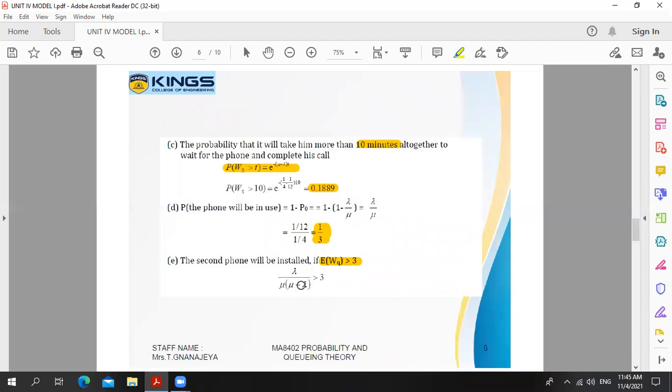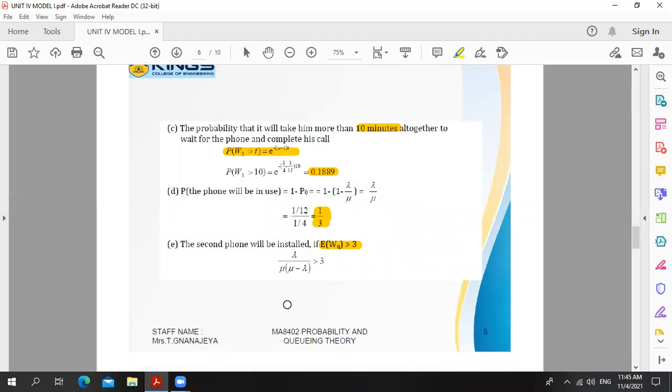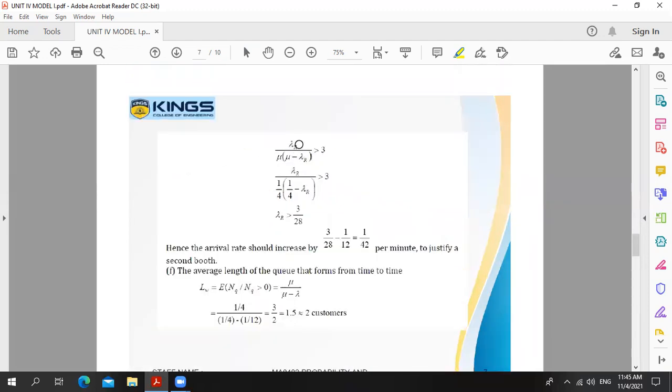So now to find the arrival rate, we put lambda as lambda r. Lambda r divided by mu into mu minus lambda r is greater than 3. We know the value of mu is 1 by 4. So 1 by 4 into 1 by 4 minus lambda r, and cross multiplying and collecting lambda r terms on one side and constant terms on the other, we get lambda r greater than 3 divided by 28.